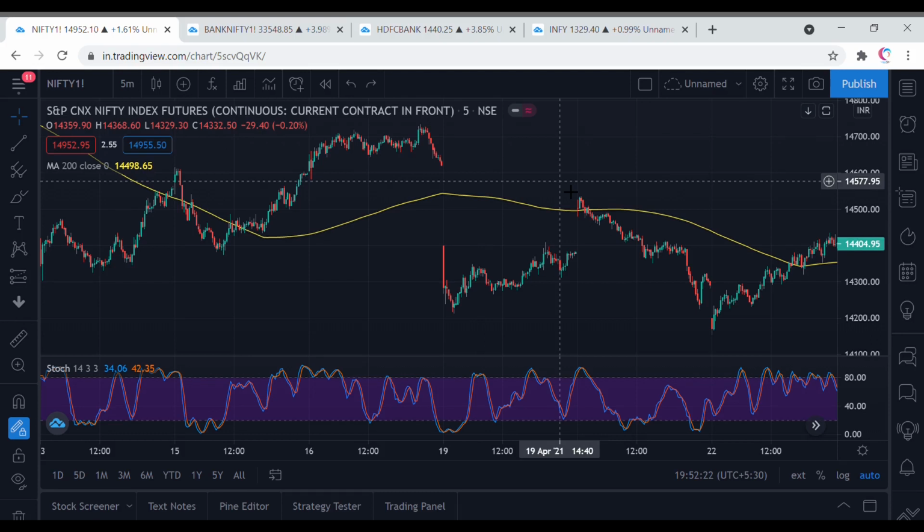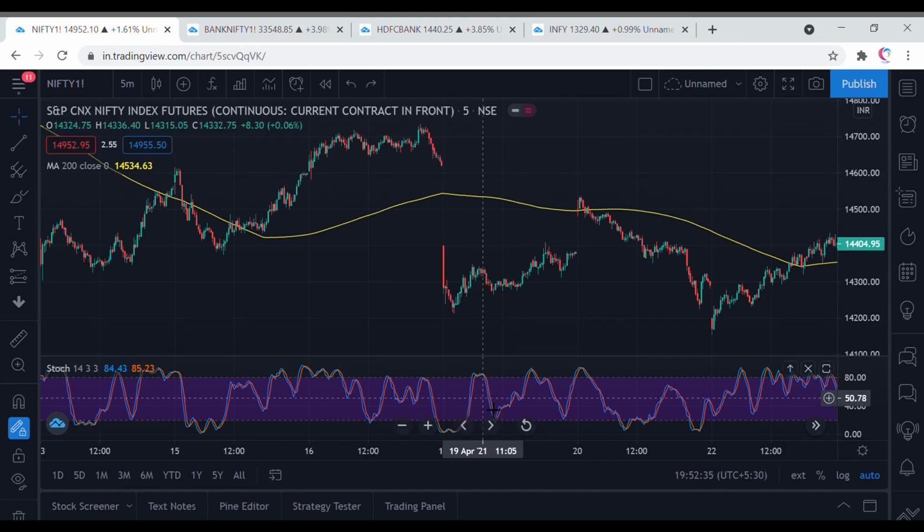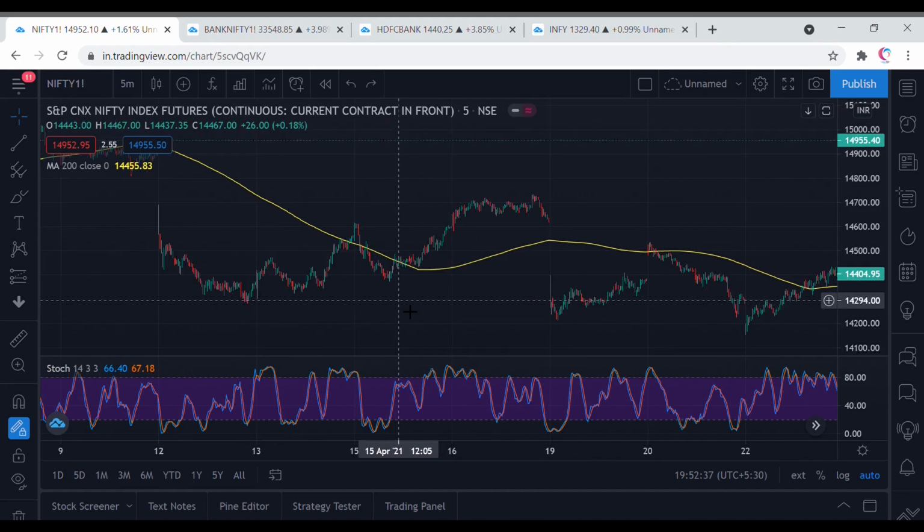Today we are going to discuss an intraday trading strategy using stochastics and moving average. For this strategy, we'll need the 200-day simple moving average and the stochastic indicator. This is a long and short strategy. You can go long in the market and go short using this strategy.